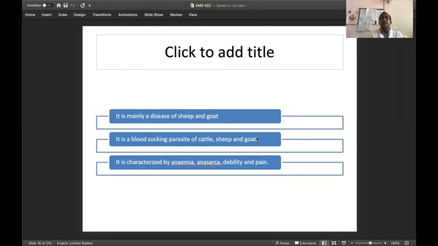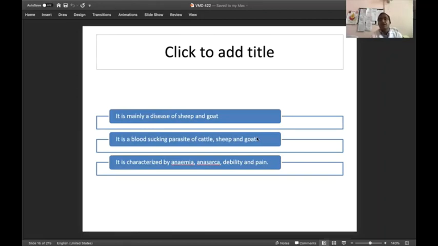As we have discussed in the previous parasite, hypoproteinemia is one of the greatest problems in parasitic infestation. Here also, apart from anemia, there is development of hypoproteinemia, and due to that we get a bottle jaw appearance or anasarca in this parasitic disease also. Besides that, there will be debility, the animal loses weight, and sometimes because the lesion is produced inside the GI tract, it produces severe pain. So this will differentiate it from other parasitic infestations.